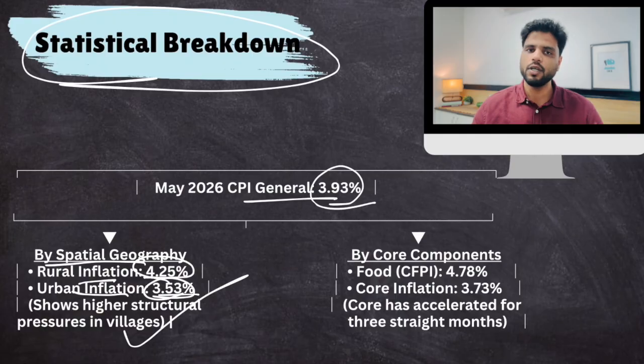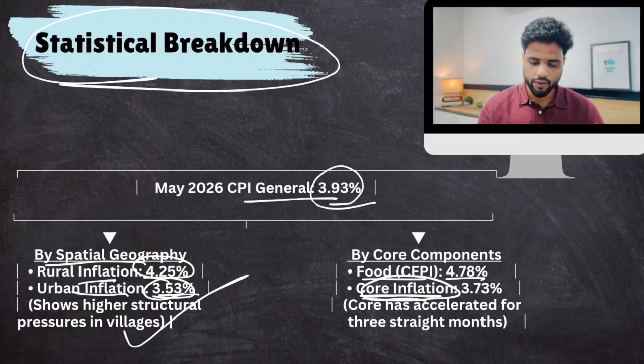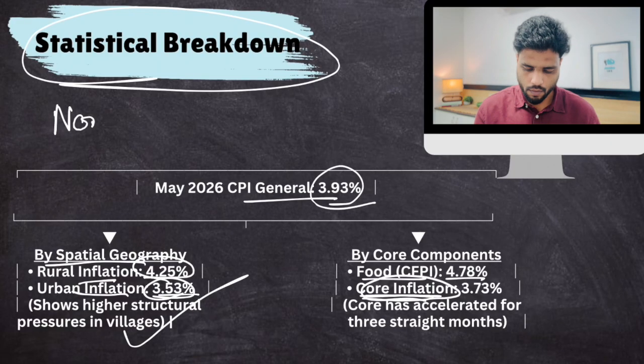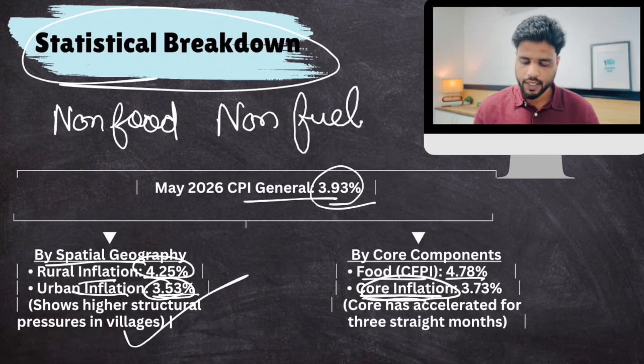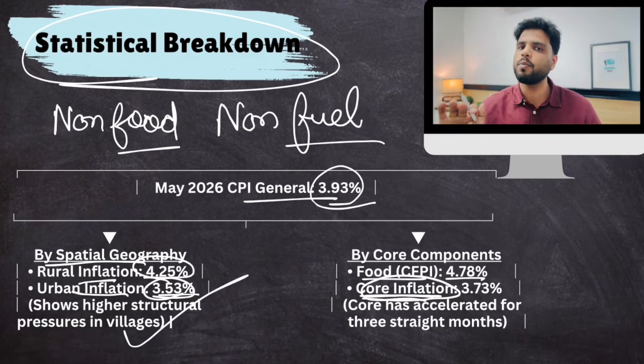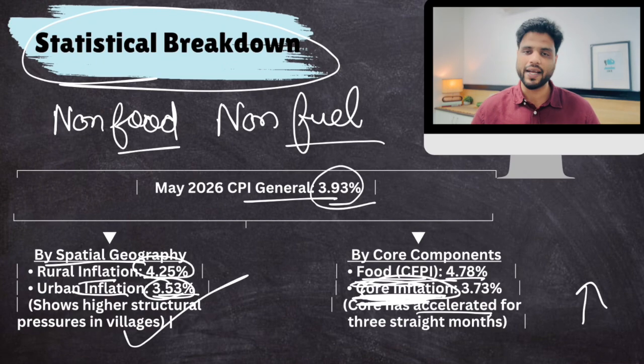If we divide inflation component wise, for example, food inflation is very high, then there is this thing called core inflation. You should know this. What is core inflation? Core inflation is non-food, non-fuel inflation. So if we remove inflation from food items and fuel items, and we check inflation in other commodities, that is what core inflation is. Now, up till now, core inflation was really stable, but core inflation has also risen. It has accelerated, plus food inflation has also accelerated.